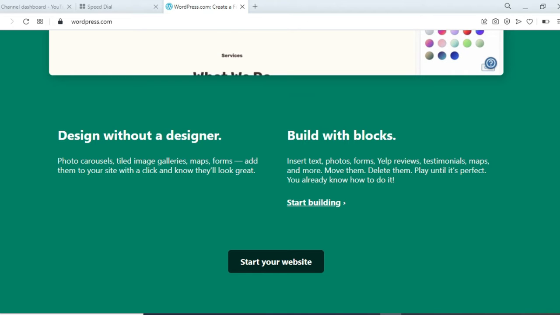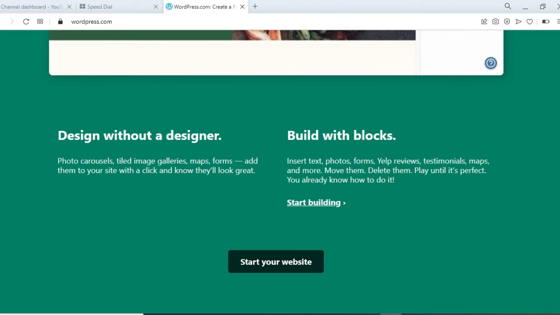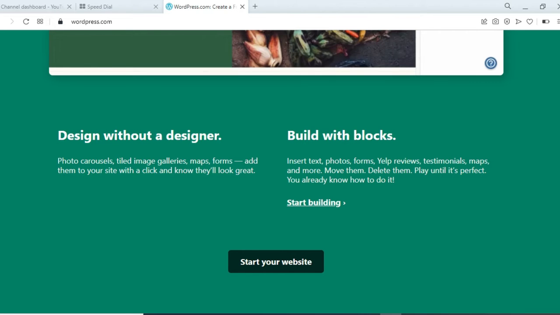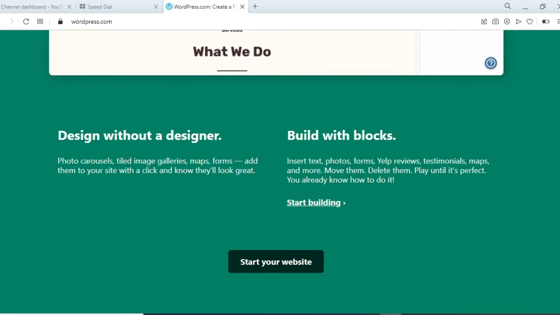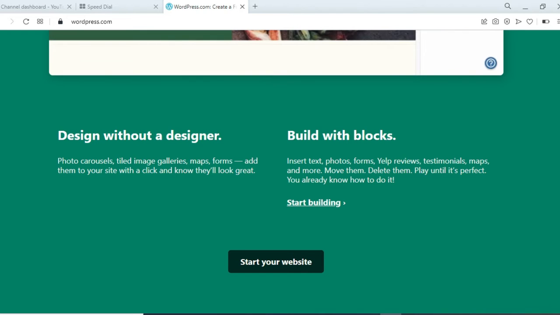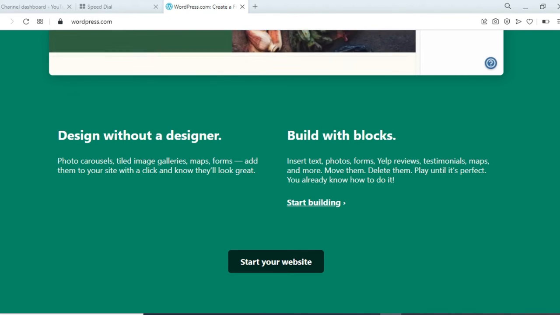They all look great. You can create your website without hiring any designer, because a lot of images, galleries, and map forms are available on WordPress. And build with blogs. You can also create blogs on your website.